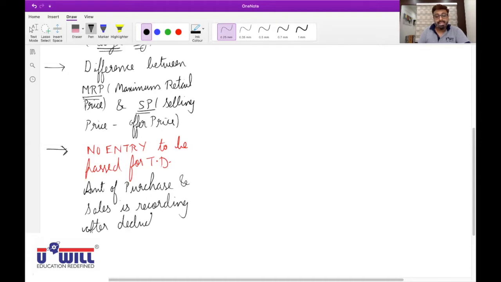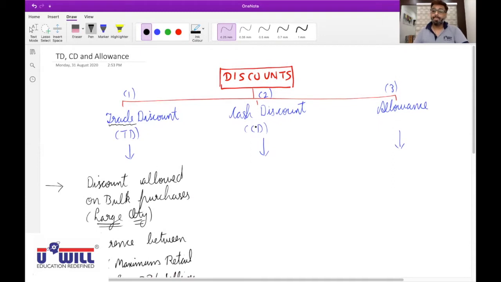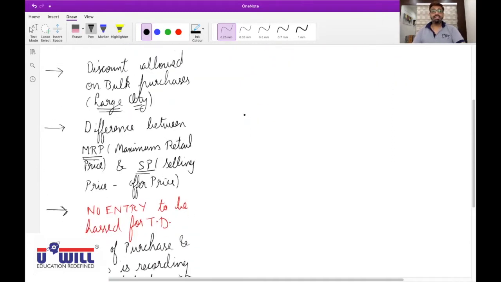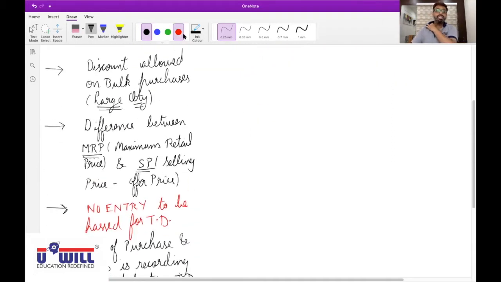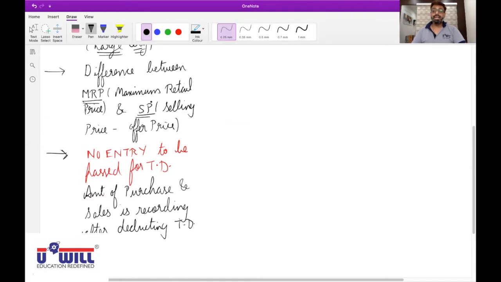Did you all understand this concept regarding trade discount? Any doubts in this? All the points are clear? Yes. So trade discount is the discount actually allowed. Traditional meaning of trade discount was it is a discount allowed on bulk purchase and sales, bulk quantity. But in the modern times, you always find that selling price is different from MRP. So the difference between MRP and selling price is now called as trade discount.